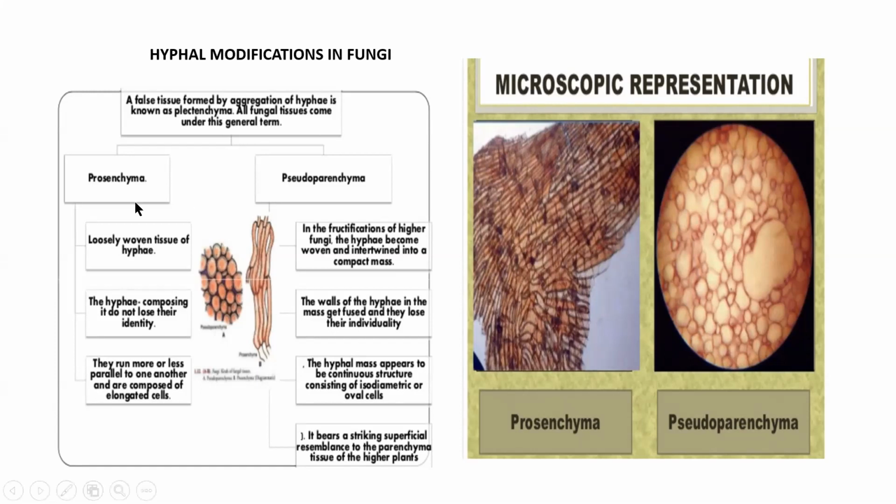So plectenchyma is divided into two types, prosenchyma and pseudoparenchyma. Prosenchyma is when the hyphae are loosely connected, a loosely woven tissue of hyphae. The hyphae do not lose their identity. The hyphae remain as hyphae. You can see the walls of the hyphae. They don't lose their identity. They only come very close together.